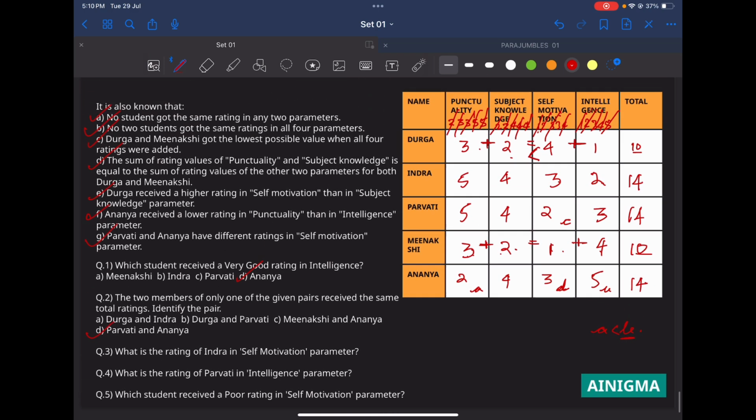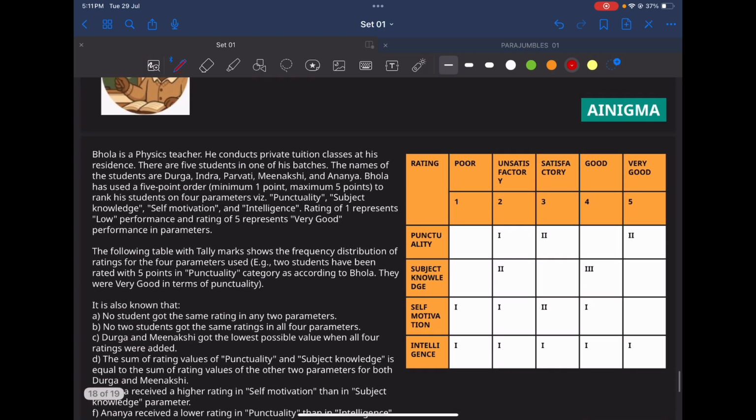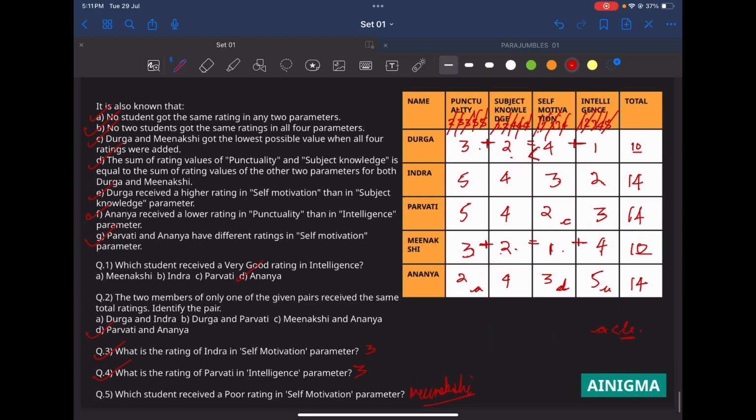What is the rating of Indra in self-motivation parameter? Indra in self-motivation is 3, so this value has to be 3. Then we have, what is the rating of Parvati in intelligence parameter? Parvati in intelligence is 3. And which student received a poor rating in self-motivation parameter? Self-motivation poor is Minakshi. Poor is one, no? Yes, poor is one. So this is the set.